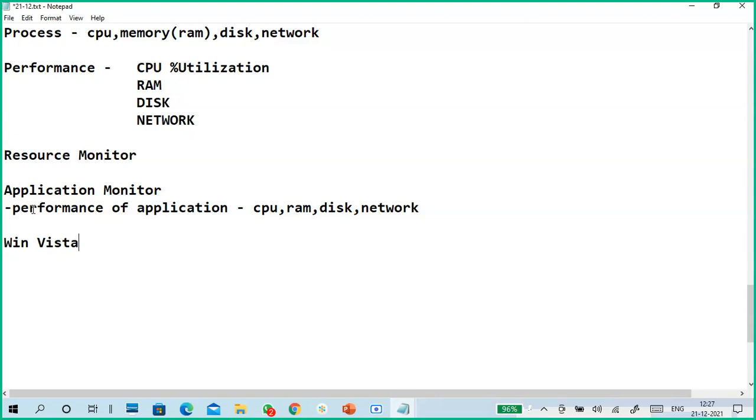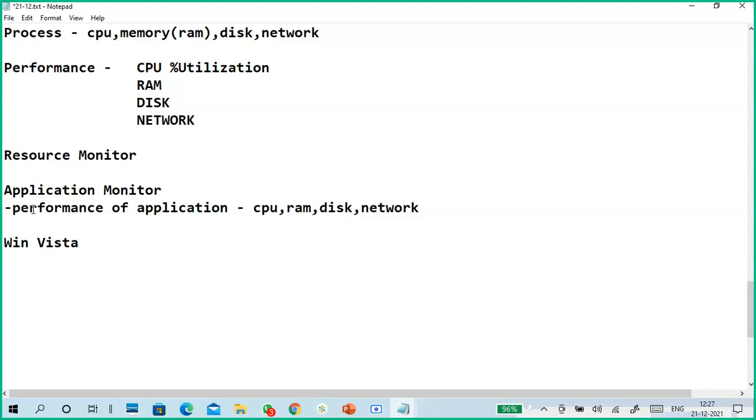So its popularity became very low. Microsoft discontinued Windows Vista and put out Windows 7, replacing Windows Vista. Of course, you have to buy Windows 7. They don't give it freely from Vista to 7. So that is there.